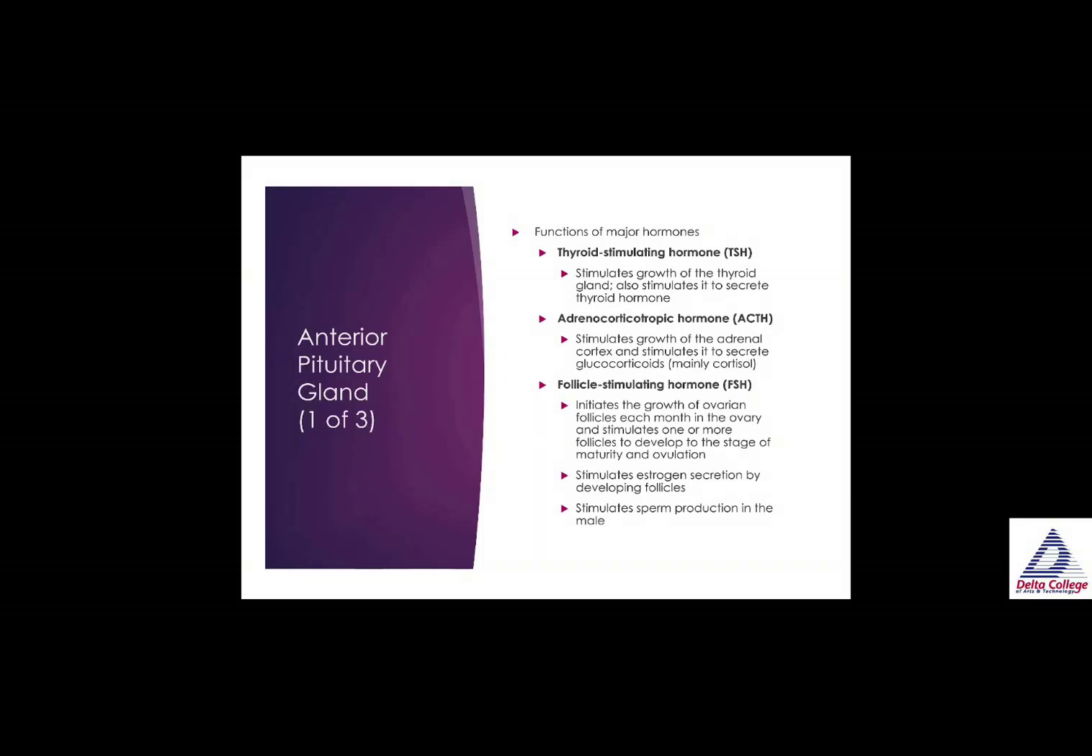Then we have follicle stimulating hormone, FSH. This initiates the growth of ovarian follicles each month in the ovary and stimulates one or more follicles to develop to the stage of maturity and ovulation. FSH also stimulates estrogen secretion by developing follicles, and it stimulates sperm production in the male.